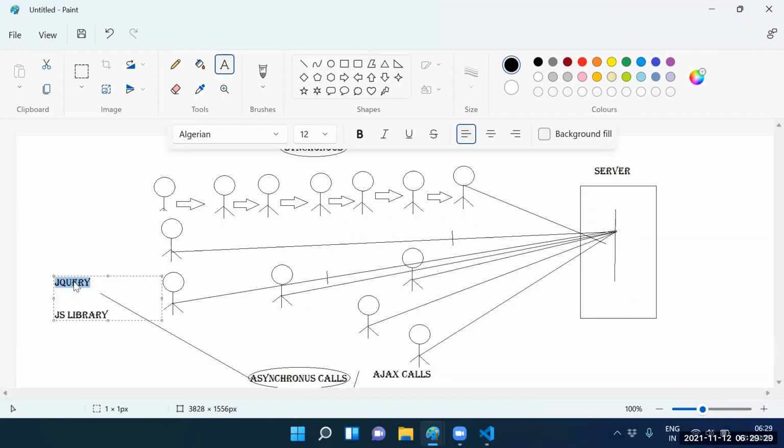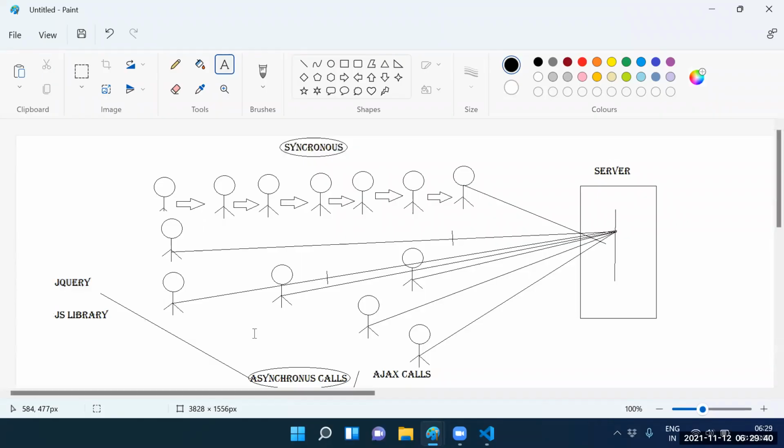So we depend on the jQuery library to make asynchronous calls. Okay? Can I share the diagram? Yes.